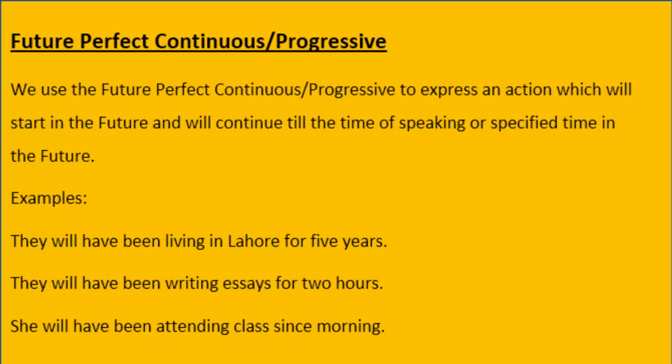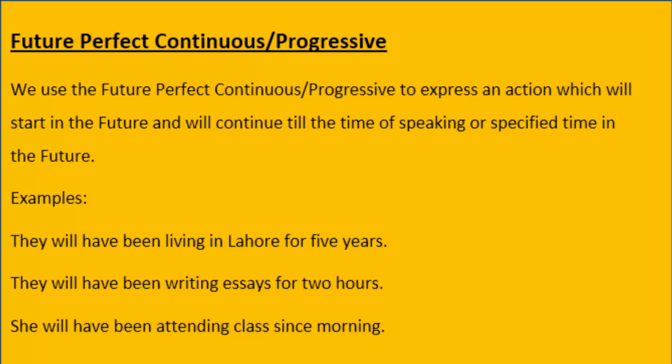So all the continuous tenses are shorter continued action, and all the perfect continuous tenses are longer continued action, and this is how you can differentiate between these two.